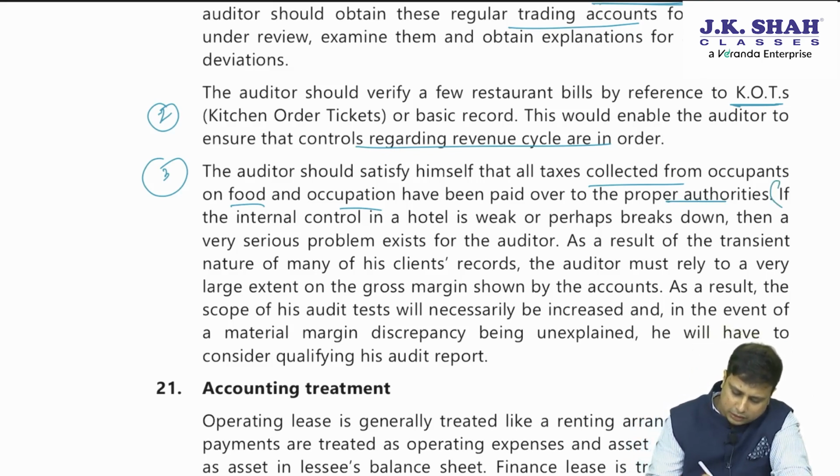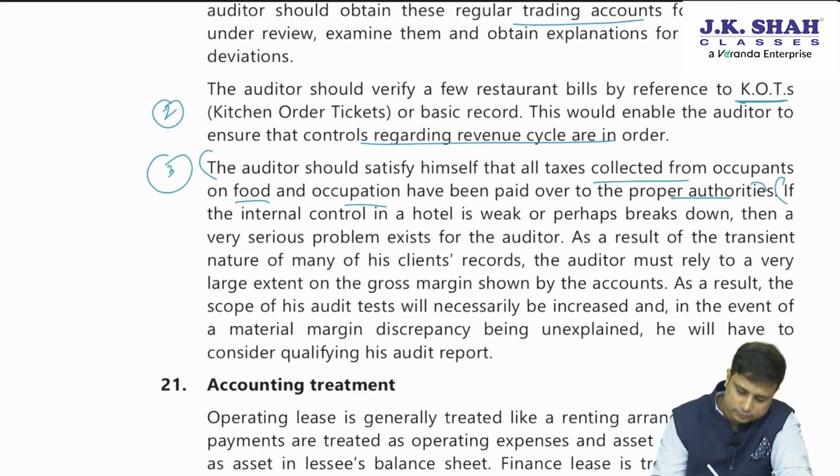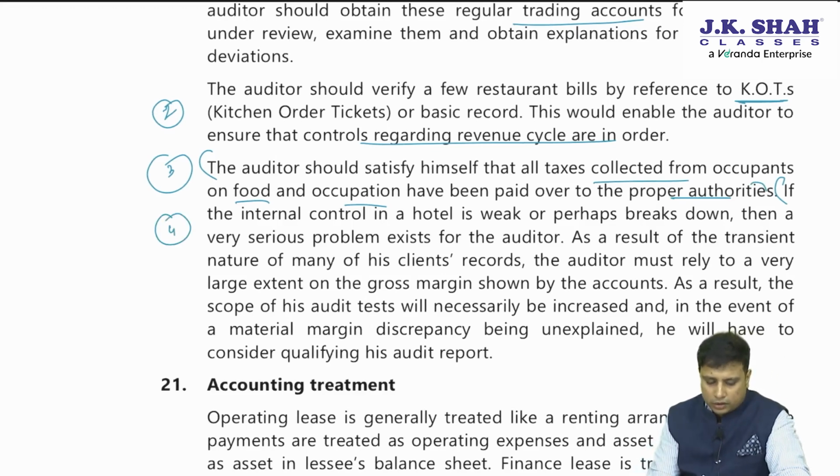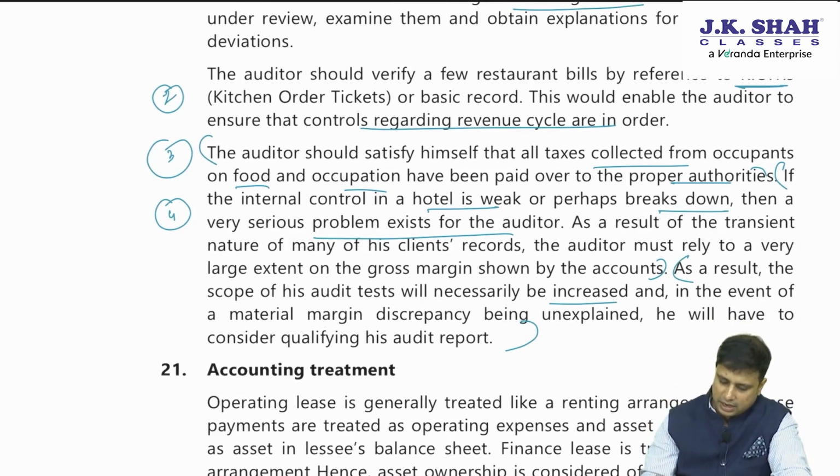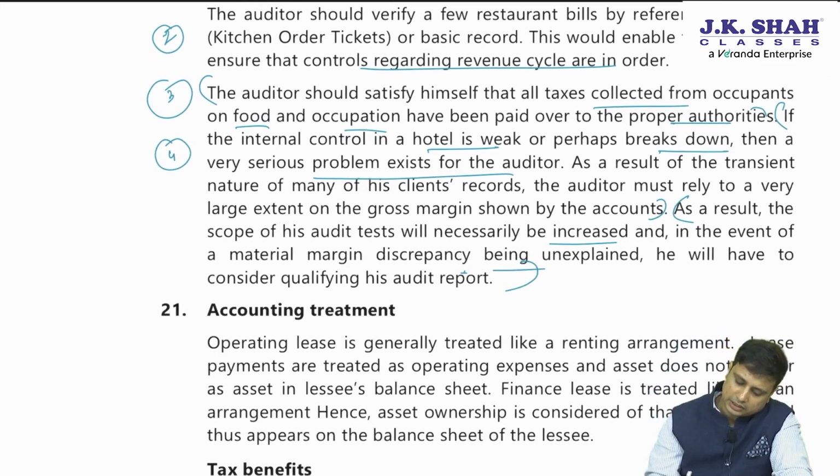Lastly, if the internal control in a hotel is weak or perhaps breaks down, then a serious problem could exist for the auditor. As a result, the scope of tests will be increased. In case the risk is high, my checking will increase, and in the event of material margin discrepancies being unexplained, he will have to consider qualifying his report.